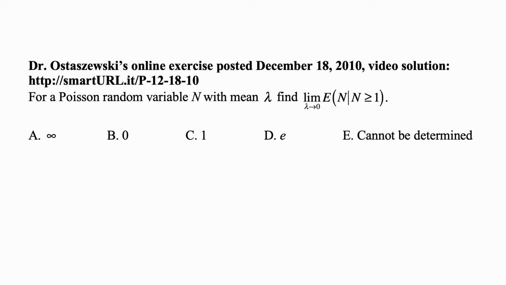Here's a problem for today for exam P. For a Poisson random variable N with mean lambda, find the limit as lambda goes to 0 of the expected value of N given that N is greater than or equal to 1.